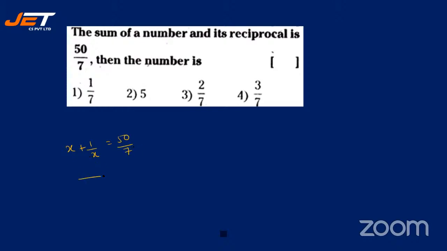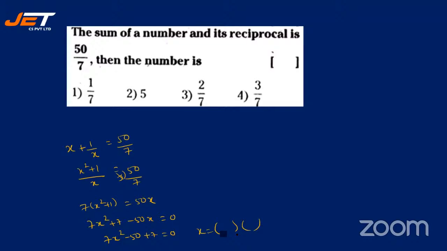All right. So just take LCM. x square plus 1 by x is equal to 50 by 7. Cross multiply: 7 into x square plus 1 is equal to 50x. 7x square plus 7 minus 50x is equal to 0. So let us put it in the proper form, ax square plus bx plus c is equal to 0. Now, if you factorize it, you will get the value of x as 2. All right. So now tell me what is the answer. Let me check, because your 40 seconds is done by the time I gave you the hint.